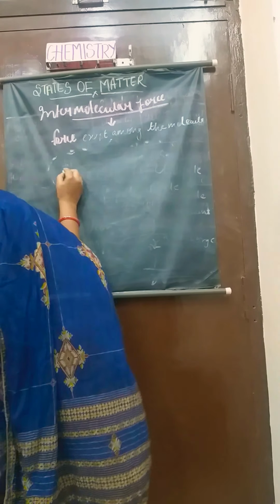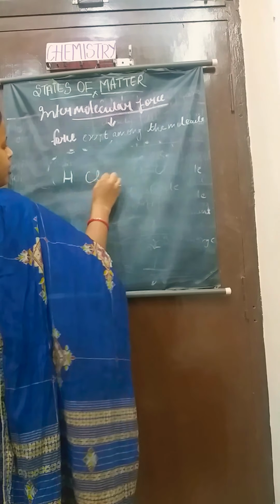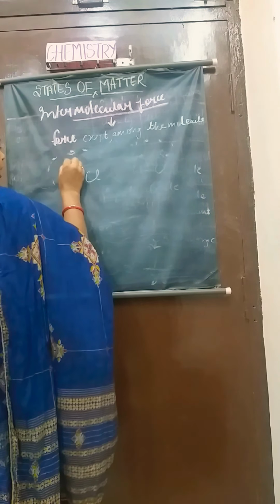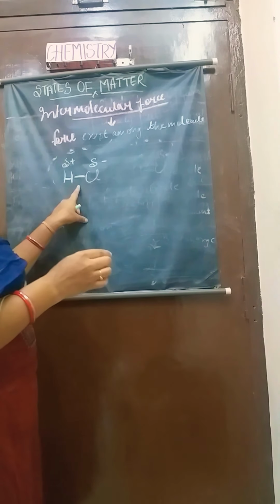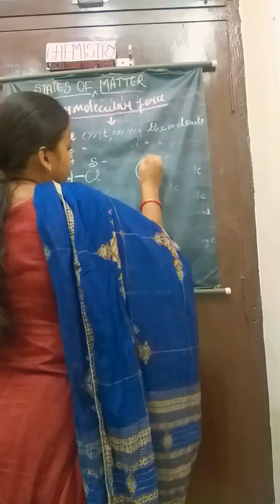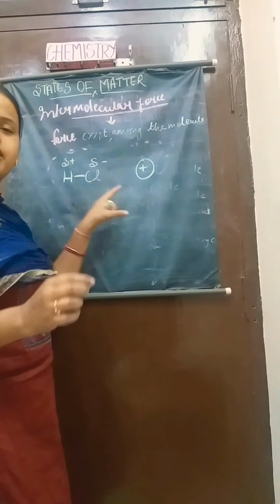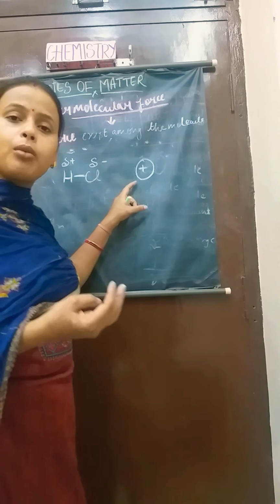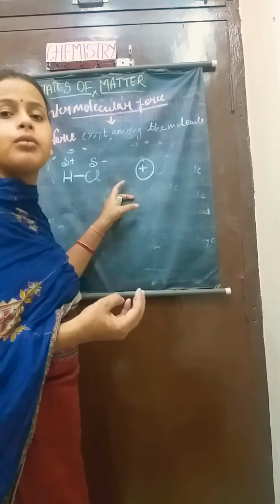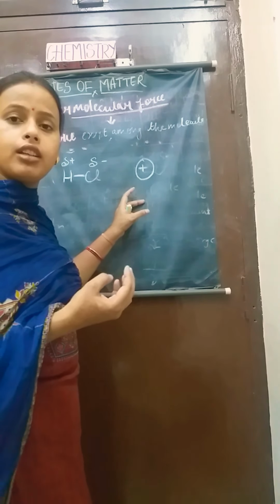Again I am taking HCl here. We all know it possesses a permanent dipole, and here I am taking one neutral atom, or we can say a non-polar molecule. Both the non-polar molecule or the atom are symmetrically charged.